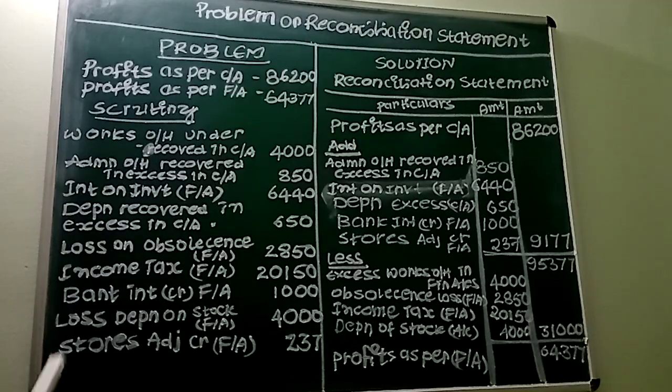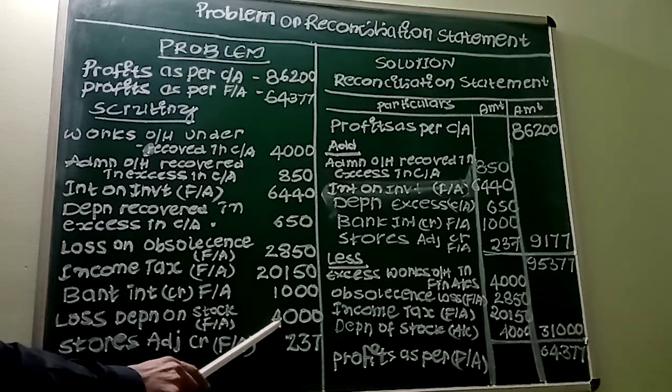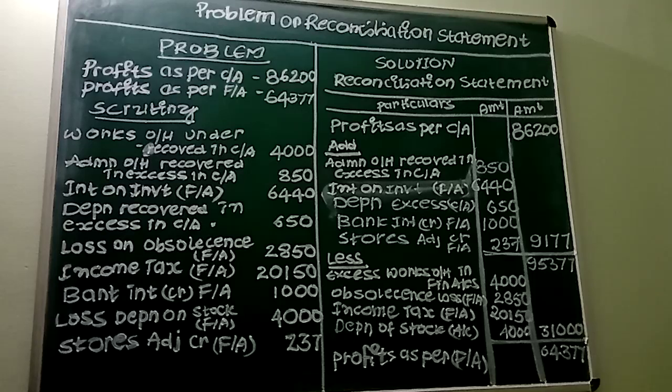This is very important. See, coming to the next item, loss on depreciation of stock. This depreciation of stock will be charged only in financial accounting, and your profits will get reduced by rupees 4000. So 4000 rupees profits will be less in financial accounting. So you must deduct this item.